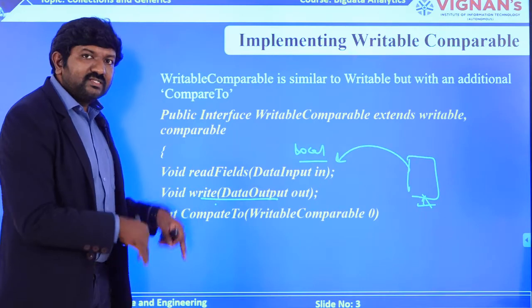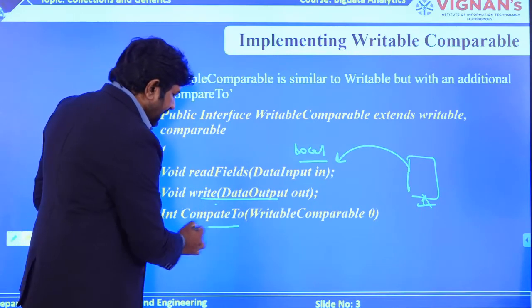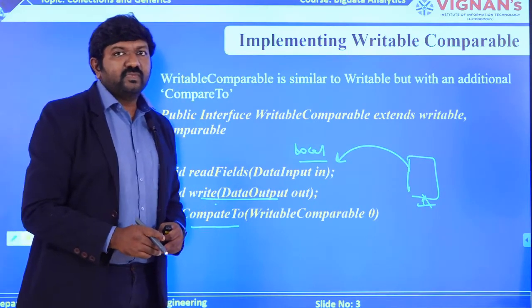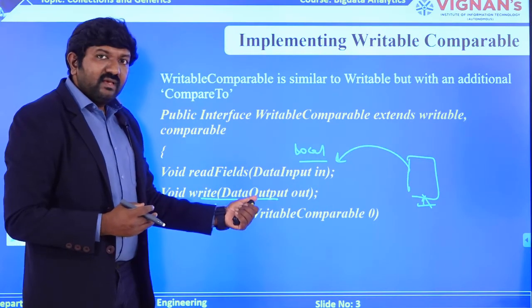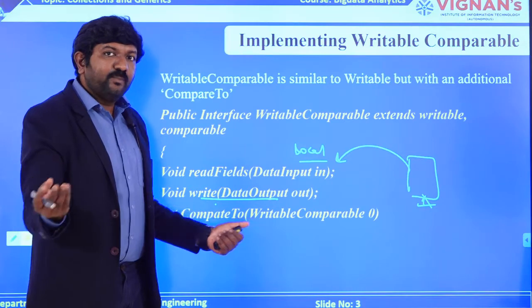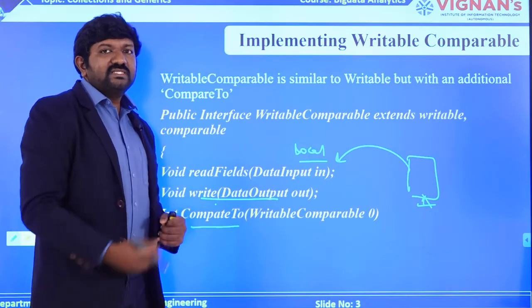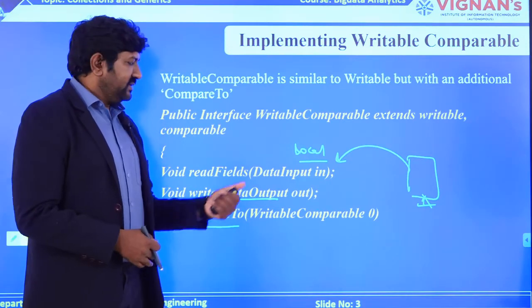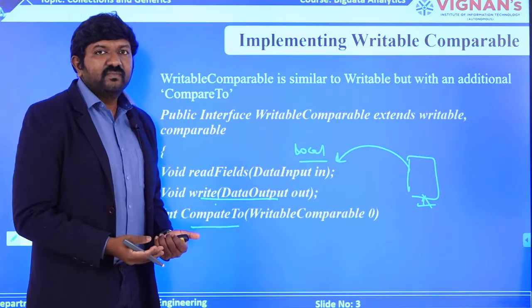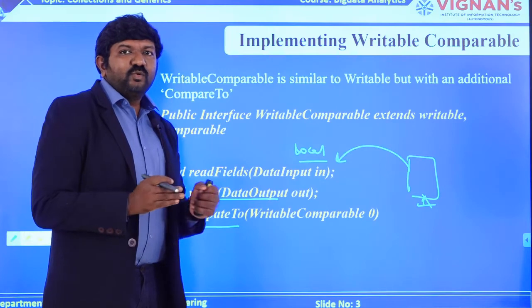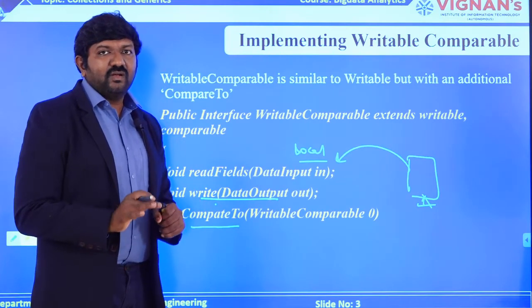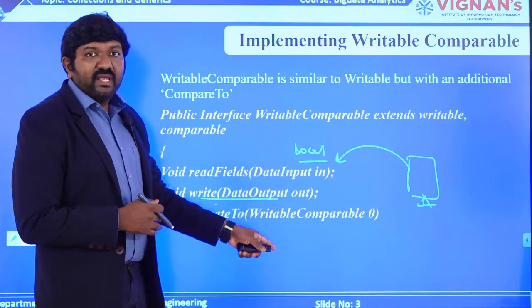Now when you are storing the data, you can perform something called a comparison operation also. For example, I am storing my data in my own local disk. If I copy the same file from an external source and put it into the same folder, obviously my system will tell me that this file already exists. That is a kind of comparison being made inside the device to check whether the same data exists or not. This is how comparable will also work.